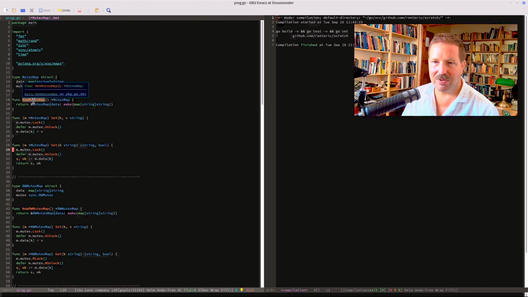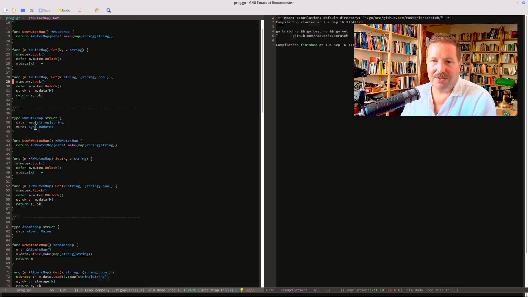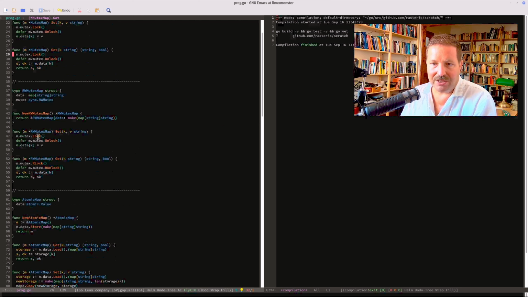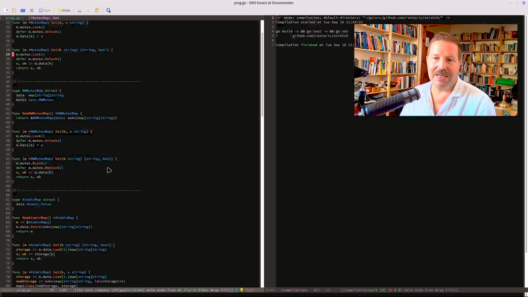So I implemented here a mutex map with a setter that uses the mutex to lock. The getter also uses the mutex to lock and unlock. The unlock is of course deferred, which is always the safest option. And then I also implemented the read-write mutex map. It's the same as the mutex map, but it has a read-write mutex here. Now in the setter you lock and you unlock because you're writing. And in the getter you use the read lock and you unlock read for reading. That means you can have multiple concurrent read accesses, but not at the same time some write access. So the write access blocks the read access, but the multiple concurrent read accesses can be in parallel.